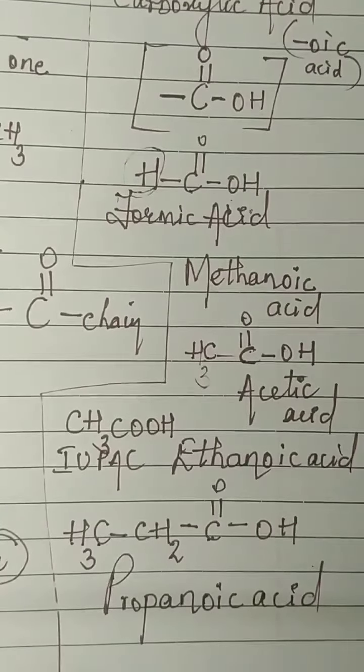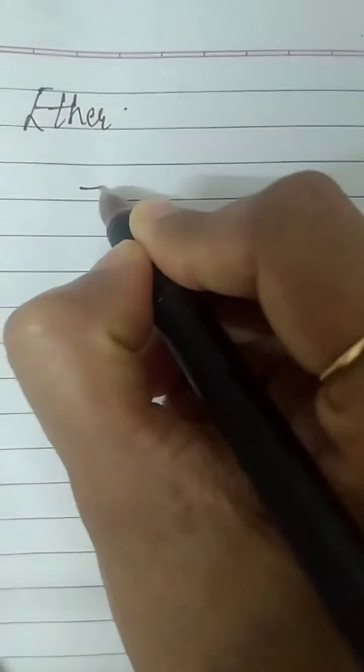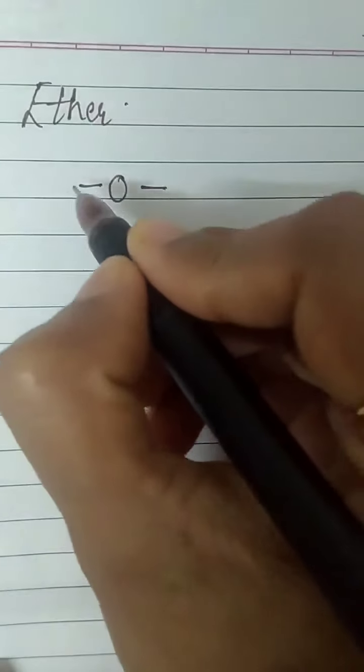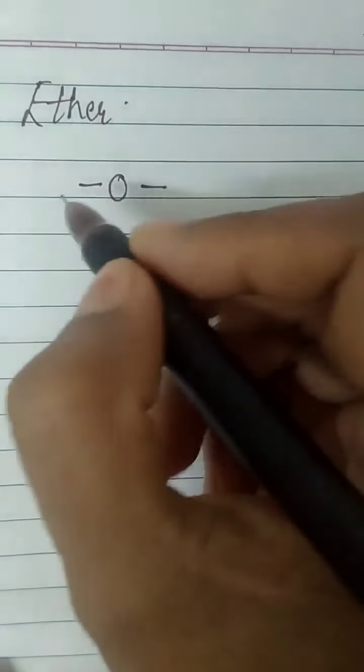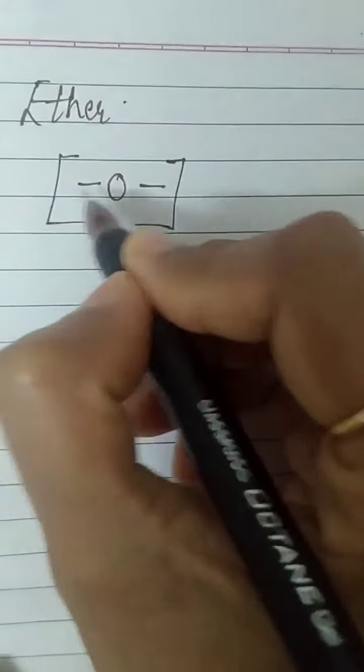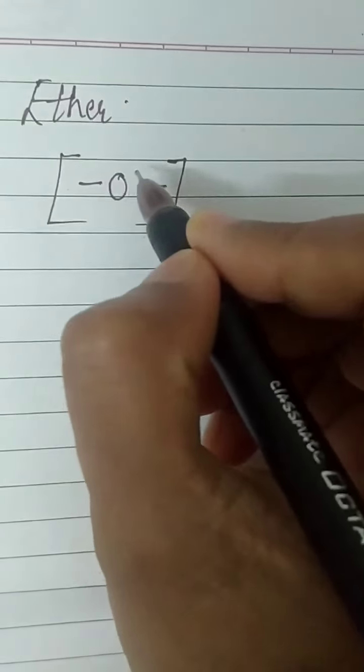So, I hope you understood. Let us move on to the next functional group. The next two functional groups are very interesting ones, ether and ester. Okay, first let us talk about ether. It will come as O and the other bonds will be attached to this oxygen. That is, here you can have an alkyl group and at the other end also an alkyl group. Okay, so how will we write the examples of this? Ether's functional group is single bond, oxygen, single bond.